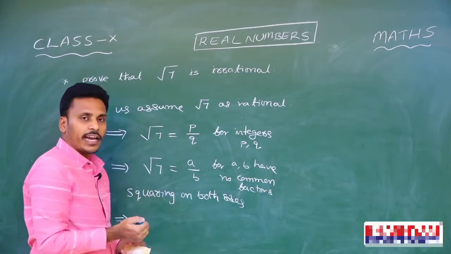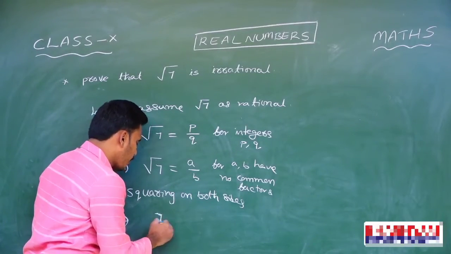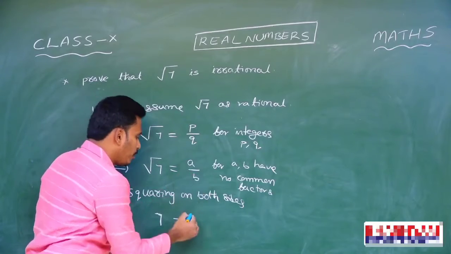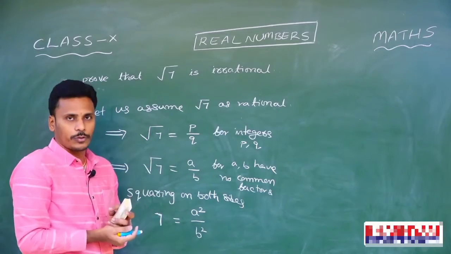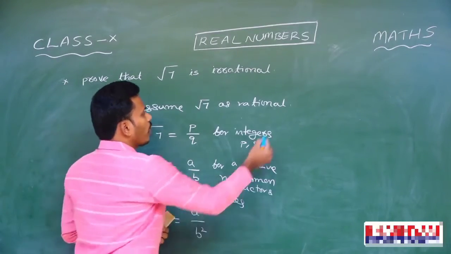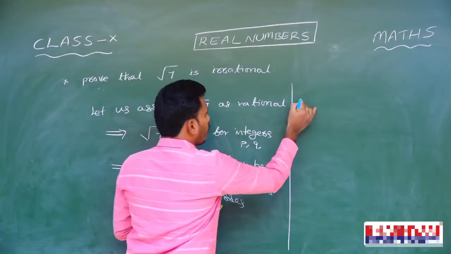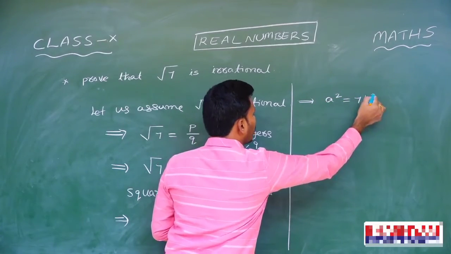On the left hand side, this is root 7 and its square is just 7, okay? And on the right side, we have a by b, and if you square it, this is a square by b square. So 7 is equal to a square by b square, and you just do cross multiplication here. Then from there you will get that a square is equal to 7b square.